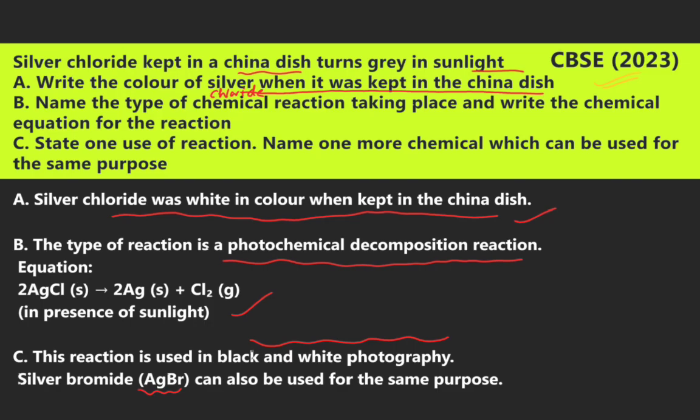In this reaction, silver chloride forms 2Ag plus Cl2 gas in the presence of sunlight. The answer to C: this reaction is used in black and white photography. Silver bromide, AgBr, can also be used for the same purpose.